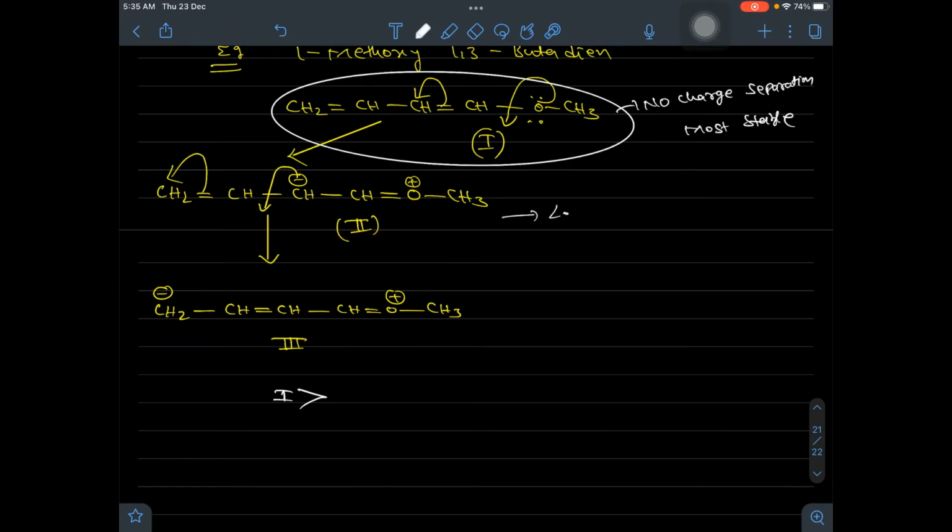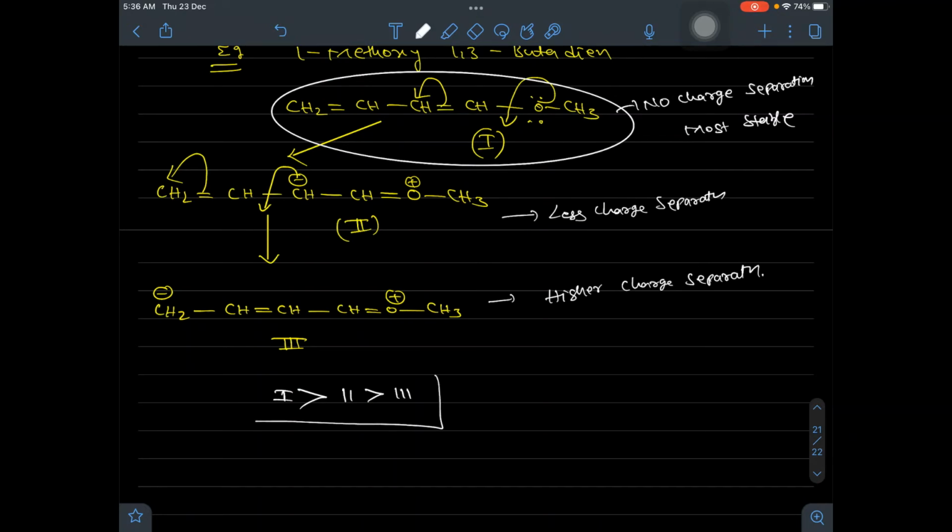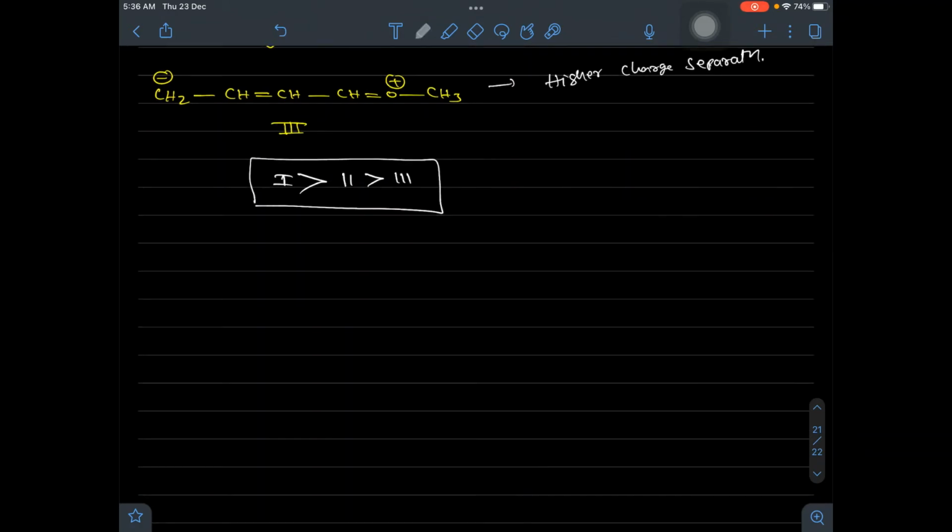So this is less charge separation. Here is higher charge separation. So in order, 1 is most stable, then 2, then 3. Structure 3 is the least stable among these 3 resonance structures. This is another rule to predict the stability of resonance structures.